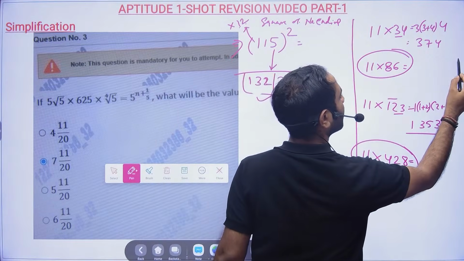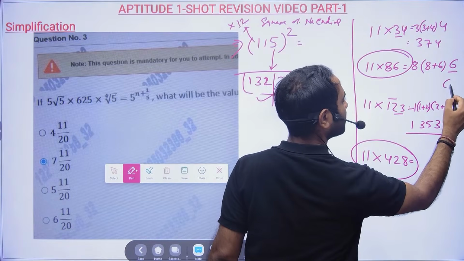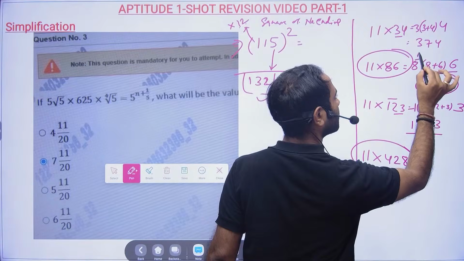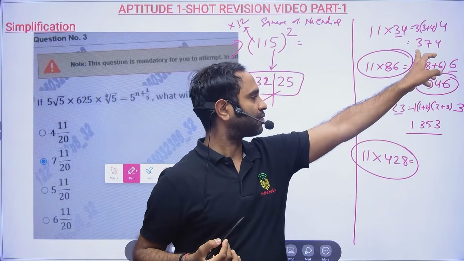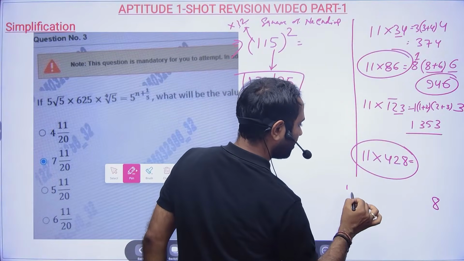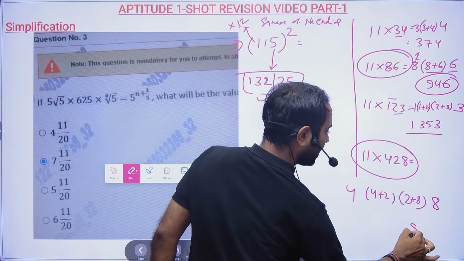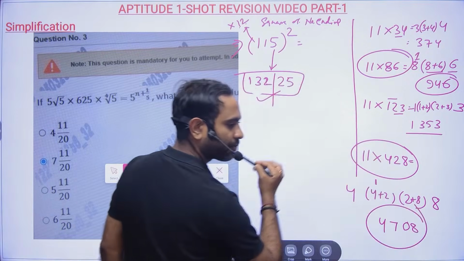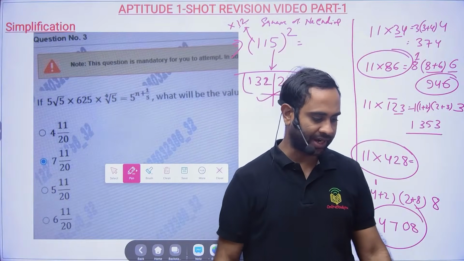Now here you see, you write 6, you write 8, and then in between 8 plus 6. Now you see 6, 8 plus 6 is 14, 1 will be in hand, and 8 plus 1 will be 9. Same thing here, 8 will be there, and then 4 will be there, and then 2 plus 8, and then 4 plus 2. So here 8 plus 2 is 10, 1 will come here, 6 plus 1 is 7, 4708, right? So this is what you need to find out in the exam.